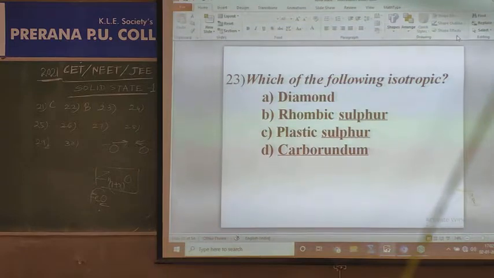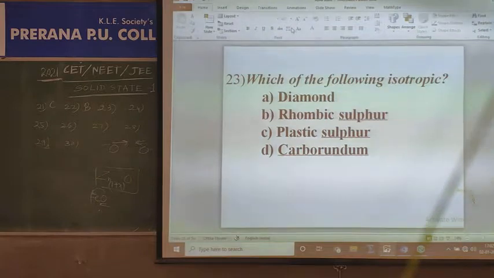Which of the following is isotropic? What is isotropic, dear students? Isotropic is explained like this.